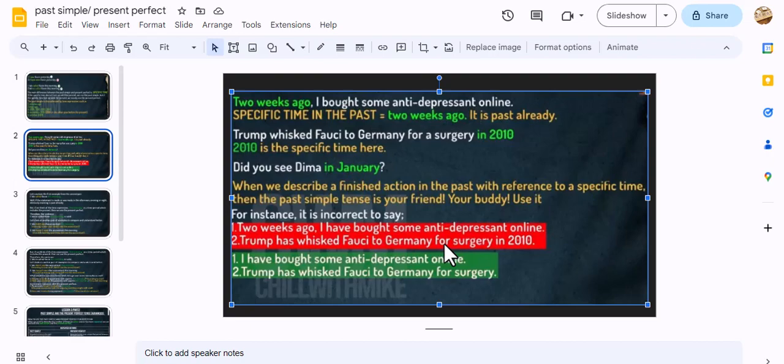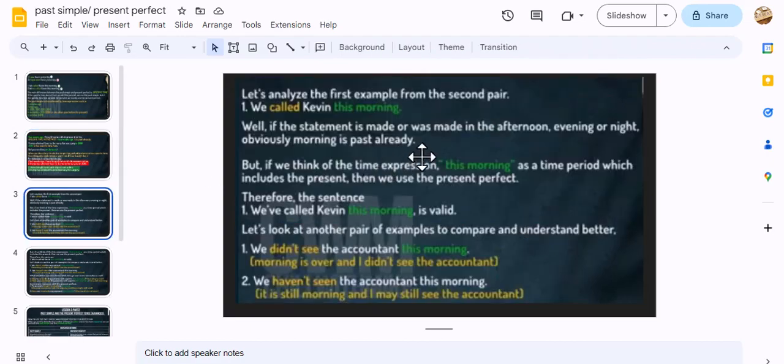Two weeks ago I bought some antidepressants online. So the first example, why I highlighted the red, because of "two weeks ago." Give attention to the specific time, because it is going to be incorrect if you use the present perfect with "two weeks ago." Also, in the second example we have "in 2010" at the end of the sentence, and we can't use this in the present perfect. Let's move on.